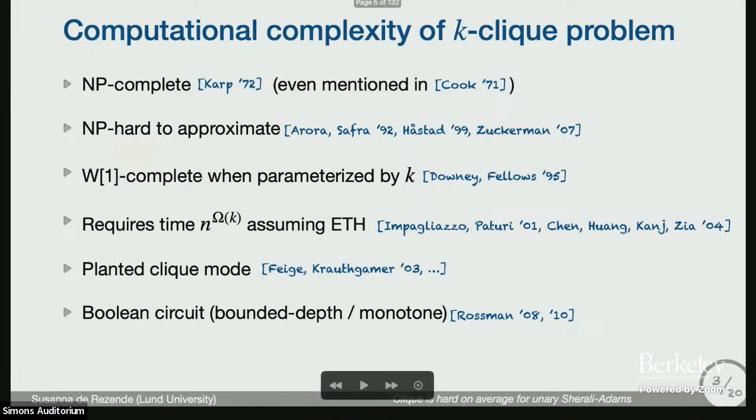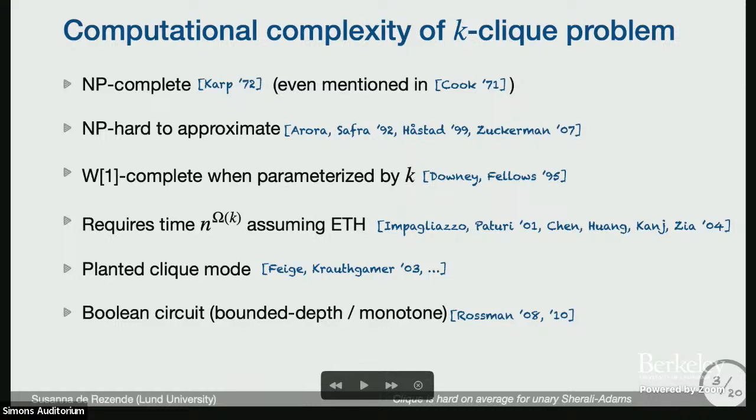So there are many results in computational complexity about how hard this problem is. It's been studied since the early days of NP-completeness, and there are results, in particular under ETH, that we actually require time n to the k, where the dependence should be linear in k in the exponent. And it's been studied in these different models.